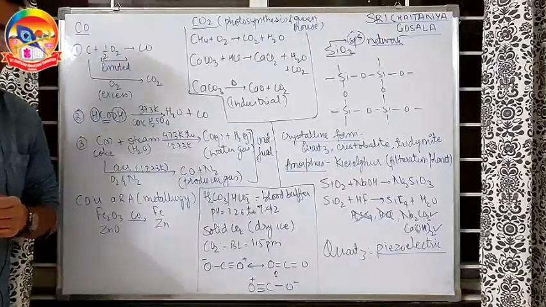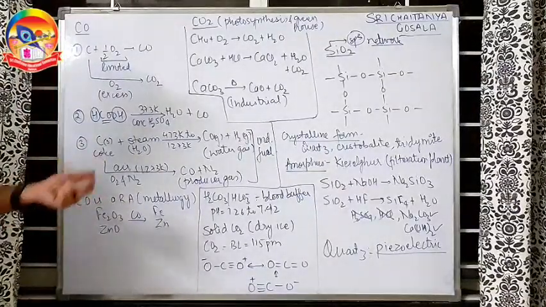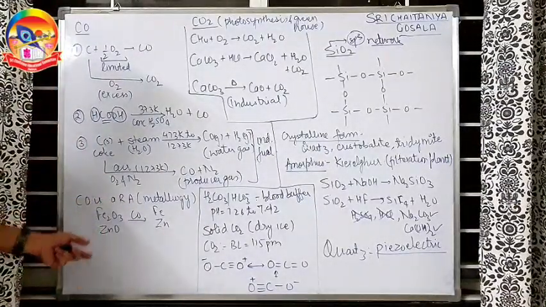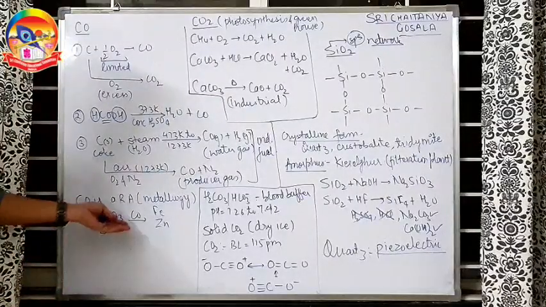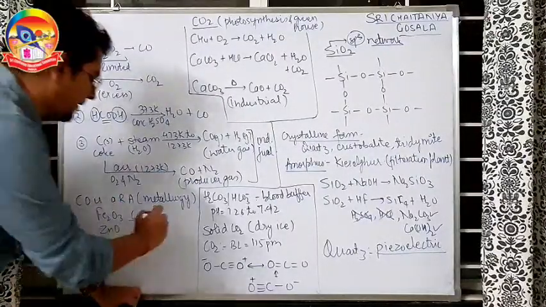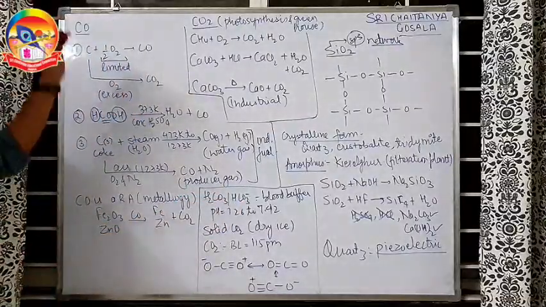Next, CO is a reducing agent in metallurgy. Very well, you have read it, like Fe2O3, ZnO. In the smelting process, they are reduced using carbon monoxide. Byproduct is CO2. So simple thing is there.